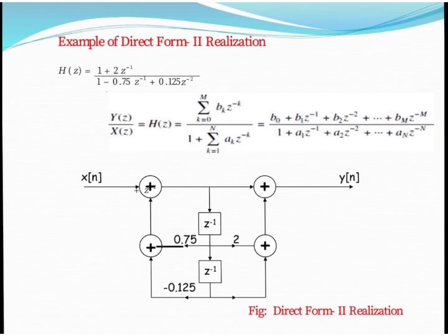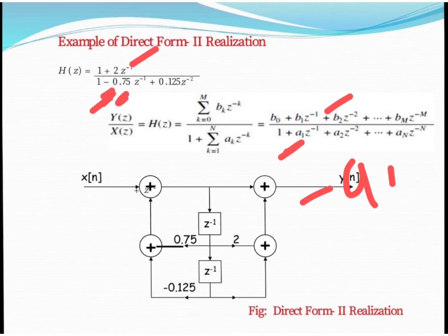Now this is the example. This is our transfer function which is given, and this is the standard IIR transfer function, in which this represents our zeros part and this represents our pole part. While comparing the two equations, note the signs: where the sign is plus in the denominator, the feedback coefficient is the negative of a1, and where the sign is negative, the coefficient must be positive.